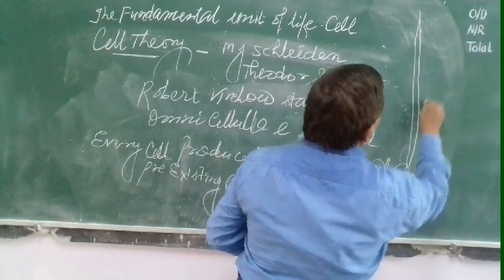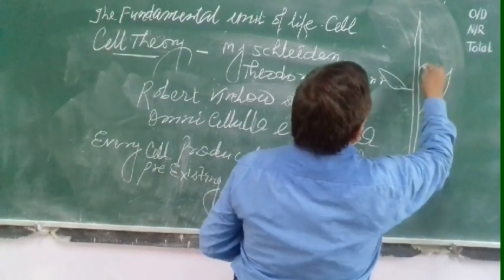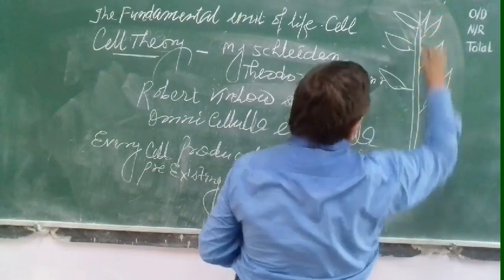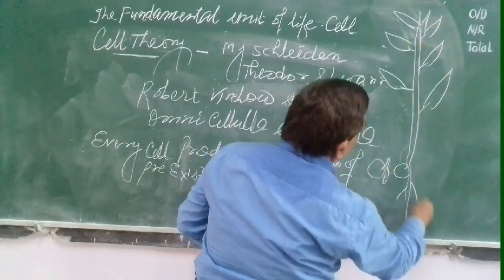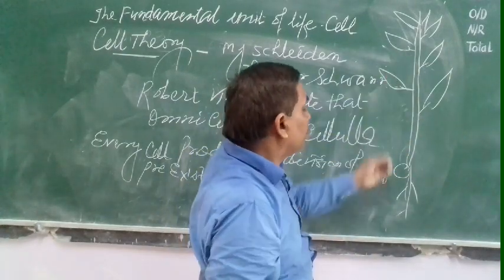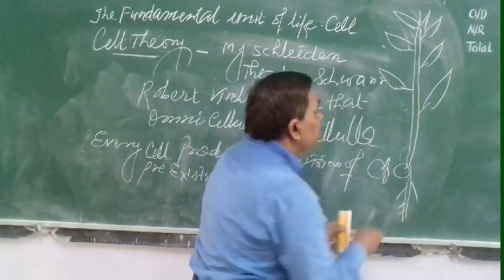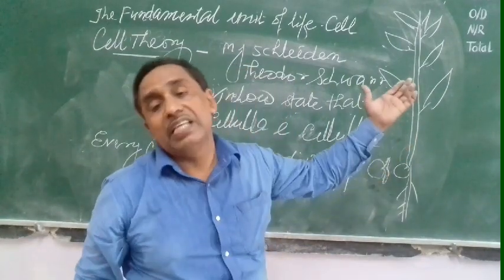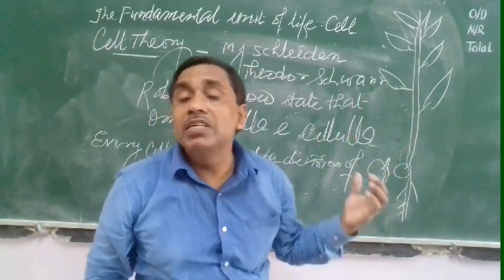If male and female gametes do not come from the parent plant, then the zygote will not develop. If the zygote does not develop, the embryo will not develop. Then plumule and radical will not develop, the shoot will not form, and the root will not form. It means every new cell is produced from a pre-existing cell. The cell has the ability of division.